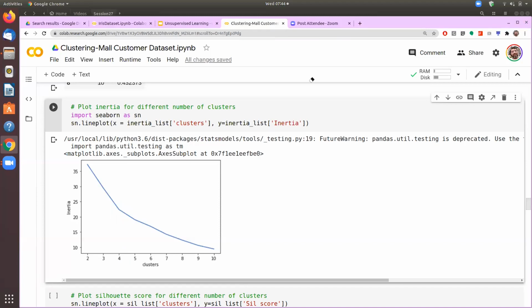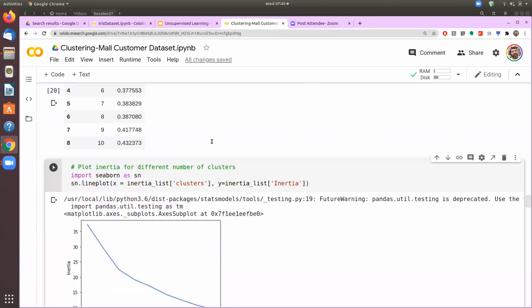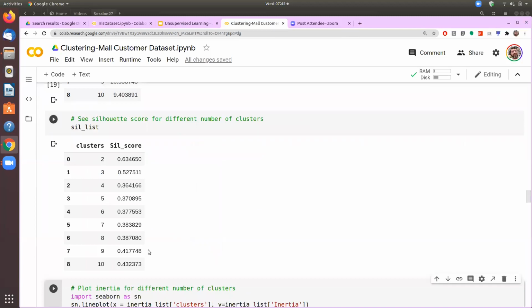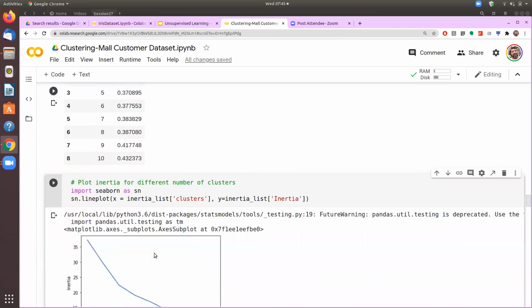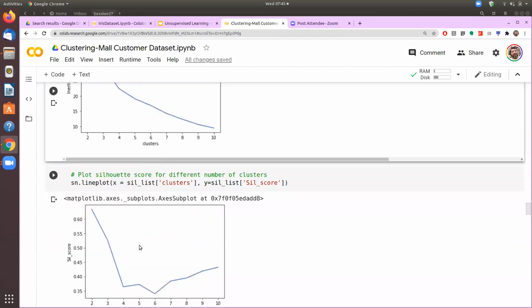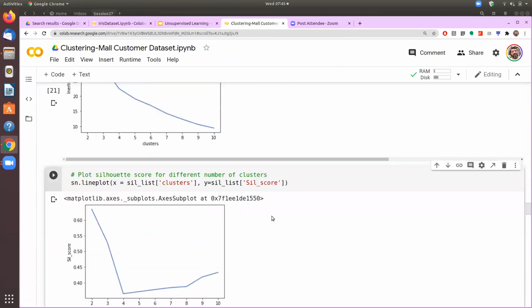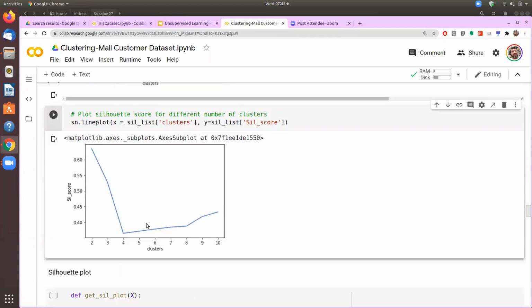So we are computing the silhouette score here, and we can plot that also. And that plot we can do in 2 different ways, and we'll see whether that helps us in finding out how many clusters we should have. So here we plot the silhouette score, and if you find that there is a point up to which the silhouette value is falling, and after that it starts rising. Therefore, visually, we see that 4 is the best number of clusters to have, because until then the score falls, and after that the score rises.